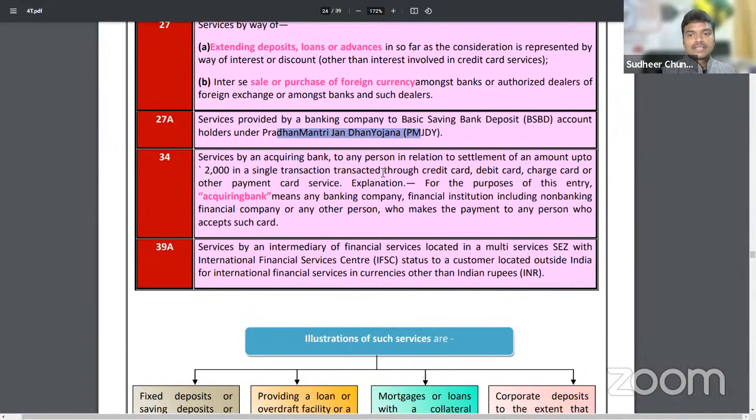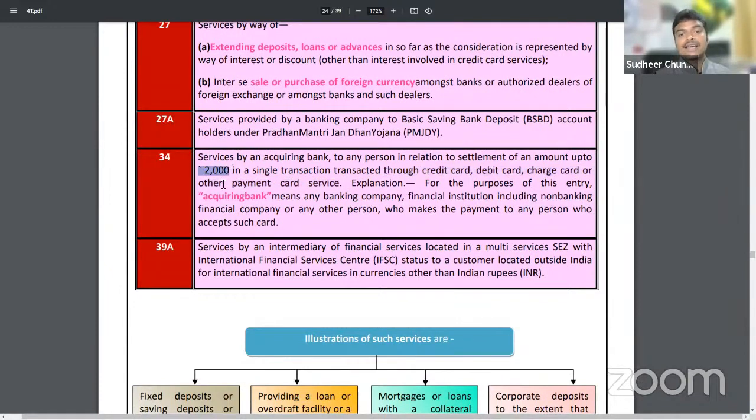Next, sir, settlement through credit card, debit card. For example, I have purchased some clothes costing 1500 rupees, and I have given my credit card and the shopkeeper has swiped it. 1500 has been deducted from my account. Whether the full 1500 goes to the merchant's bank account? No. The bank will collect some charges, which will be excluded. Whether such charges collected by the bank will be liable to GST?